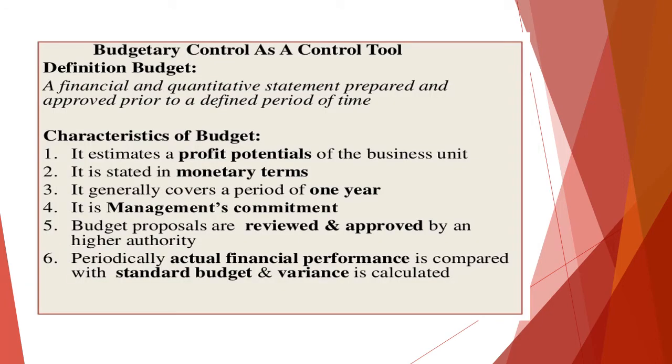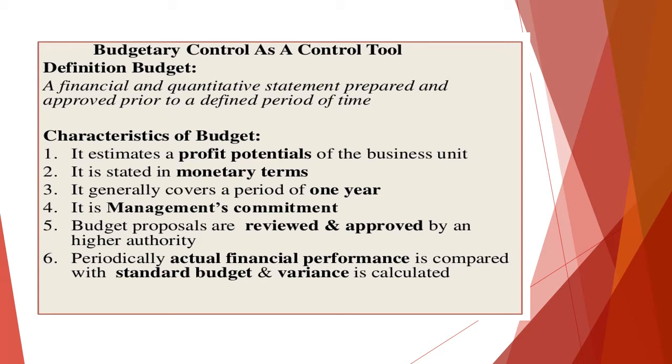Now, how is budgetary control a part of a control technique or control tool? This is the definition of budget. We know a budget is a financial and quantitative statement which is prepared and approved prior to a defined period of time. So it is always time bound. We always think about the future and define the time for which we are preparing the budget. So we always forecast the future through the budget.